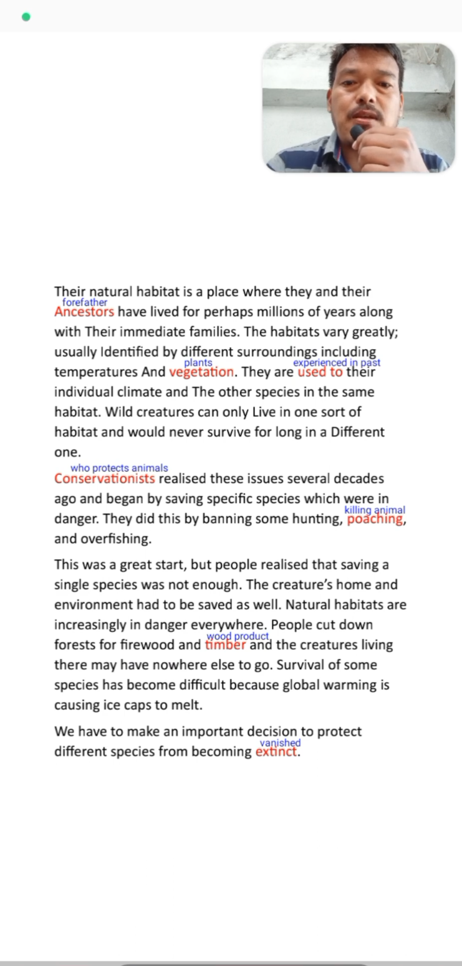We have to make an important decision to protect different species from becoming extinct. Extinct means vanished. We have to make an important decision and take an important initiative to save the different species from vanishing.